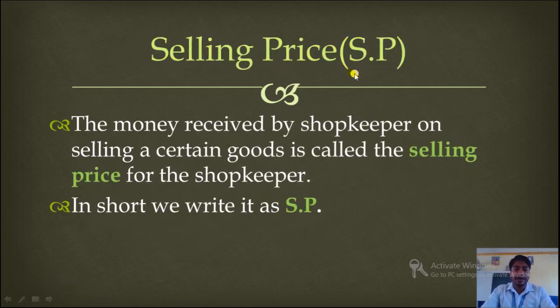Now selling price. The money received by a shopkeeper on selling certain goods is called selling price. If the shopkeeper sells some goods to the customer and the customer gives money to the shopkeeper, that money is called selling price for the shopkeeper. Understood? In short we write it as SP. Okay, so this is the concept of cost price and selling price.